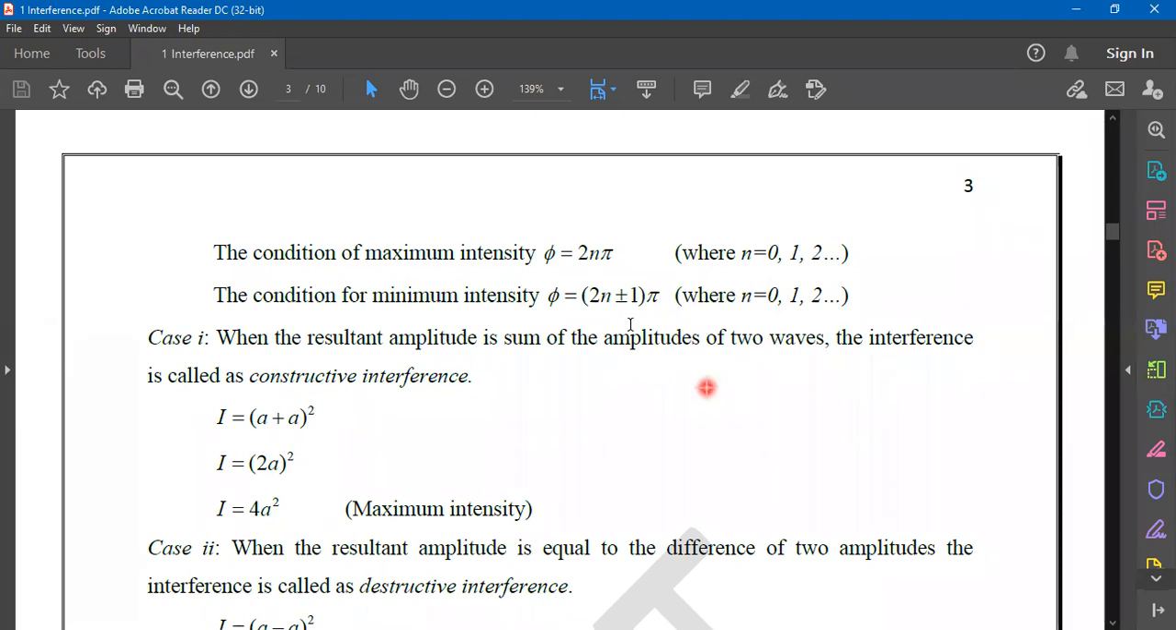But when you choose 2n minus 1 pi, it should be written very carefully. For 2n minus 1 of pi, you should not include 0 here. The n value should start from 1 onwards only. Is it clear? So these are the conditions for maximum intensity and minimum intensity.